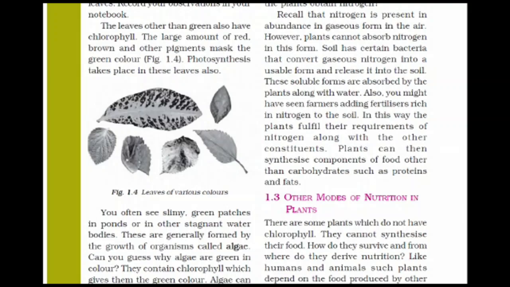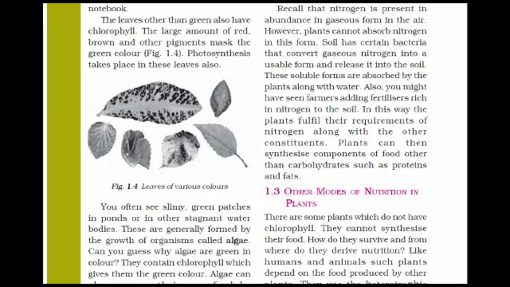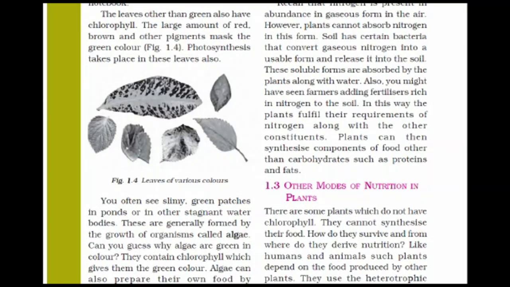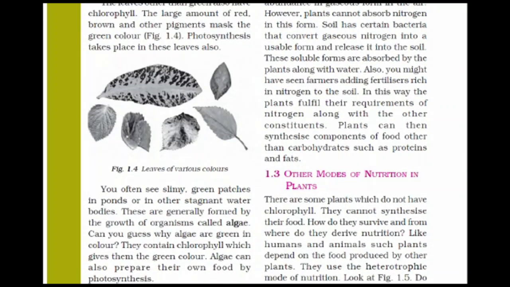Then you have often seen slimy green patches in ponds or other stagnant water bodies, means water that is fixed at one place. These are generally formed by the growth of organisms called algae, green algae present in water. Can you guess why algae are green in color? Here is the question: why is the color of algae green?